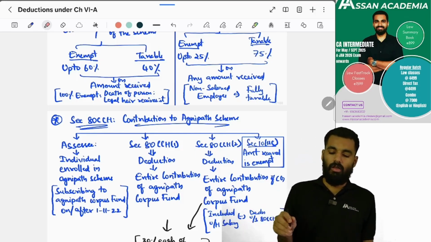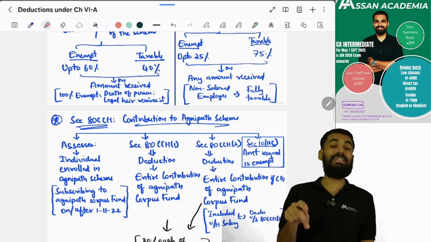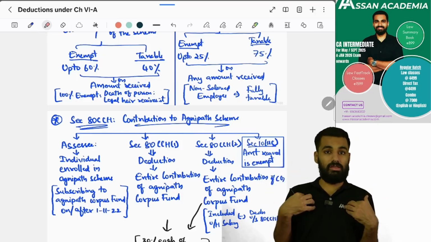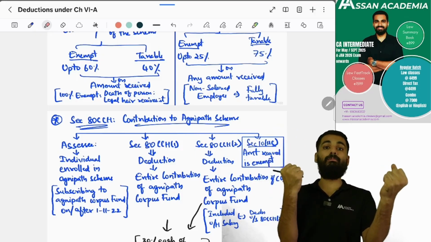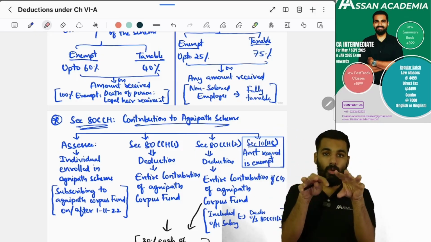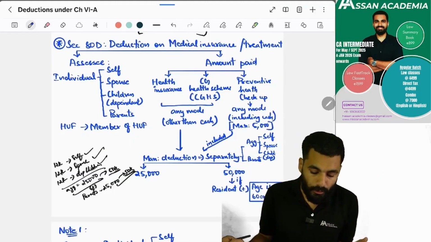Yes. This is 80CCH(2). And any amount received, from Agnipath and the employer, whatever they have put in, when he receives it, it is fully exempt.